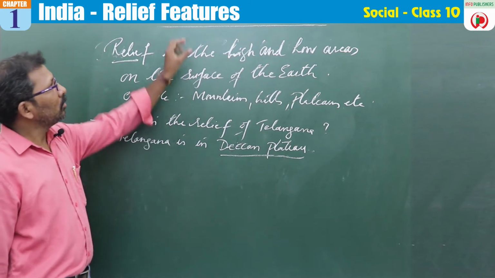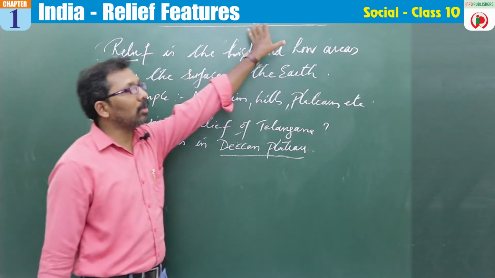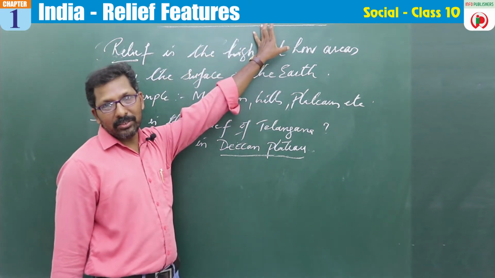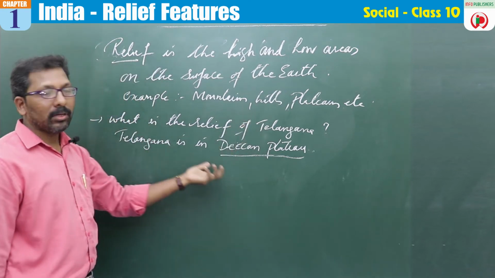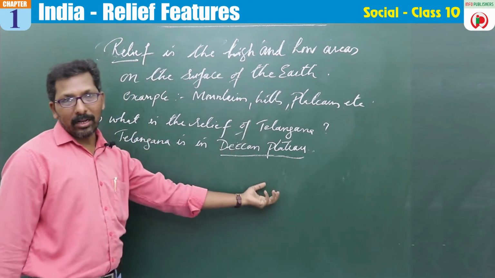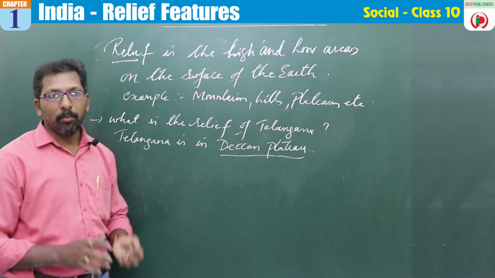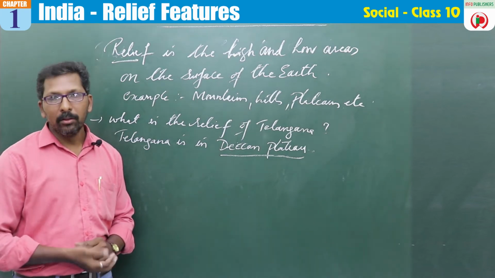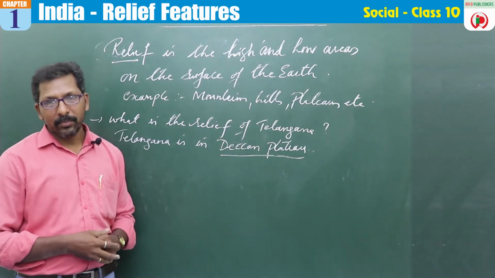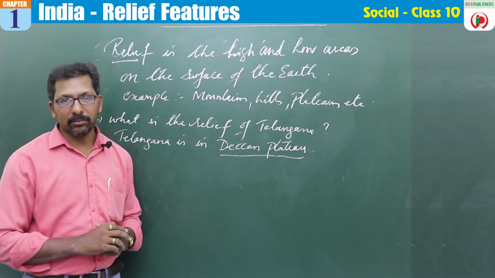So we have come to know about the meaning of how we got the name India. We have come to know about what is the meaning of relief feature, what are the different relief features we have, and next we have come to know about where is Telangana located, right? So not this, but we'll try to learn a few more things, right? Where exactly is India located? What are the physical features?